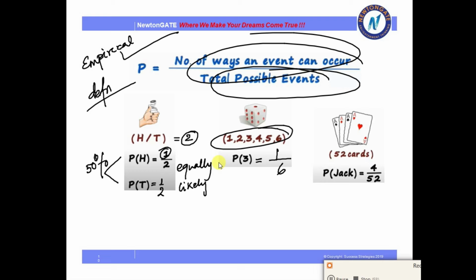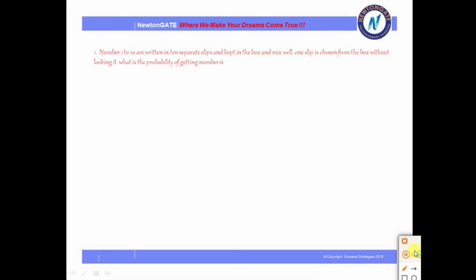And the same goes for the pack of cards. If I take the probability of a jack occurring, there are 4 jack cards and the total number of cards is 52. So the probability is 4 by 52. That is all we need to know about the probability concept. So now let us start with some numericals. All these numericals are very important for your knowledge, and if you can understand them, you will be good to go for any probability sums, not only for class 8, 9, 10, everything will be clear.